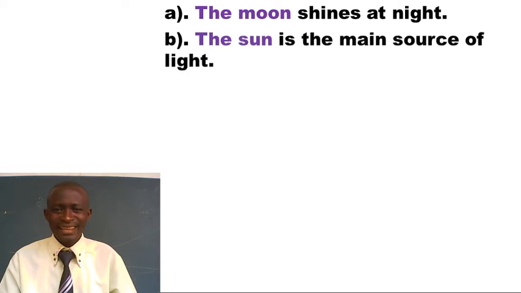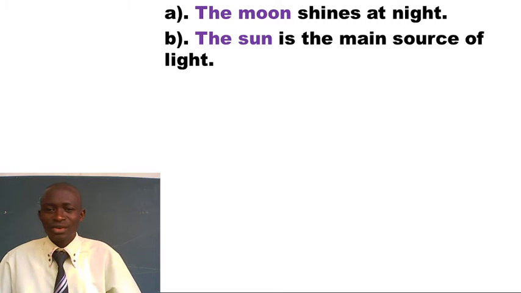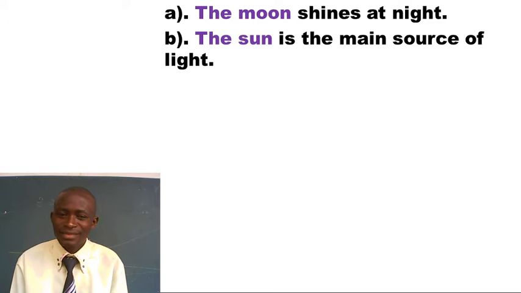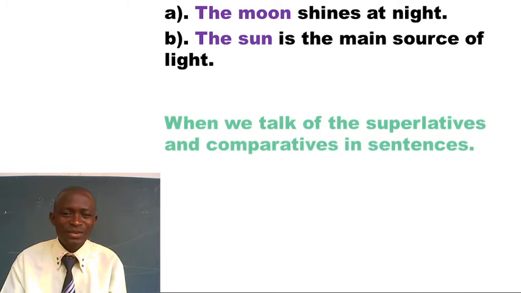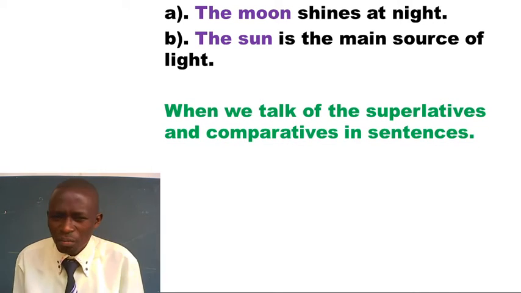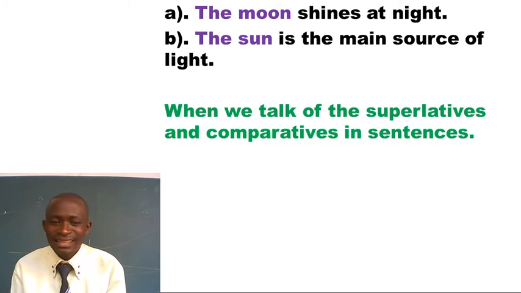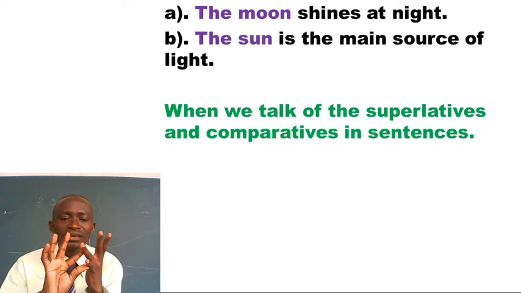I have it here saying, the sun is the main source of light. Everyone knows this. It is obvious. I hope you have got that, friends. When I talk of the superlatives and comparatives in sentences, when we're comparing things, we compare two things.